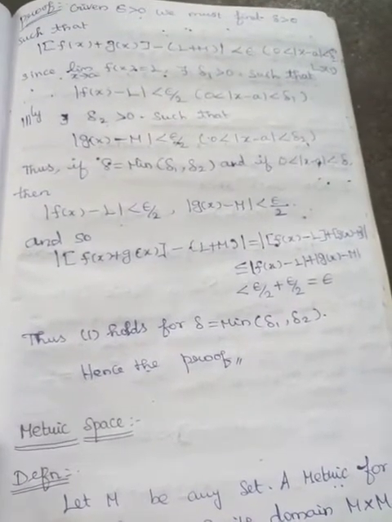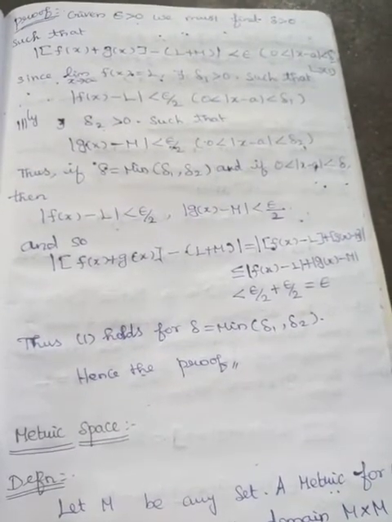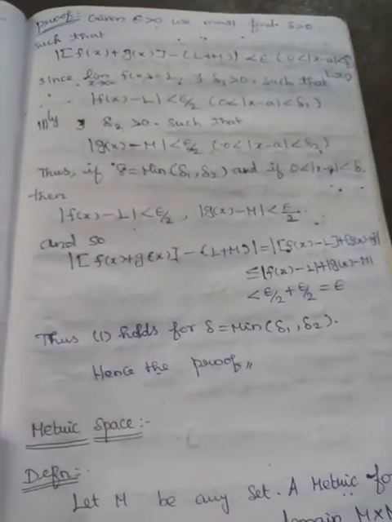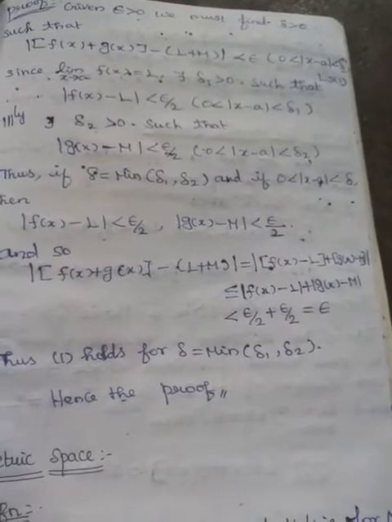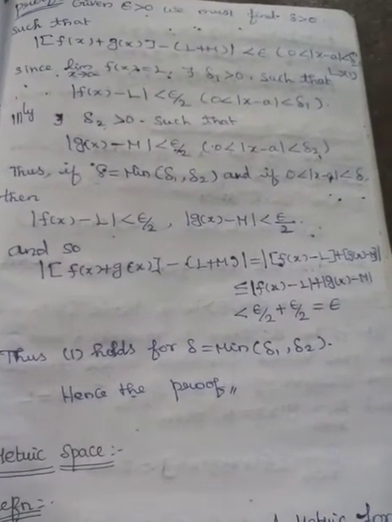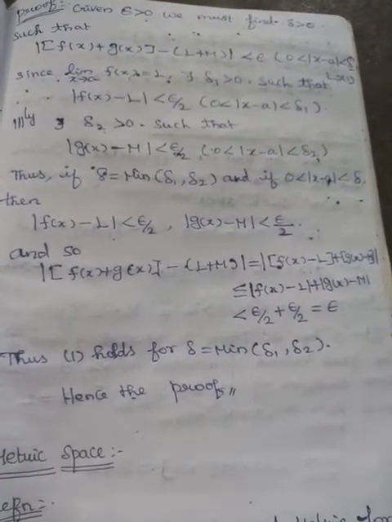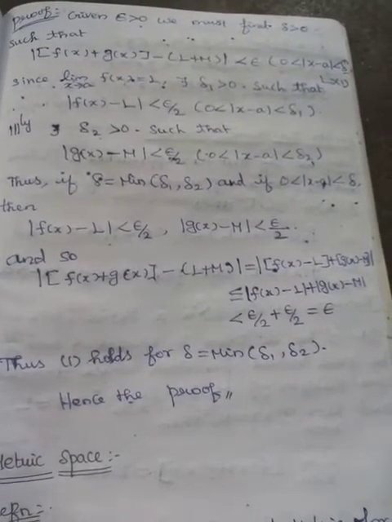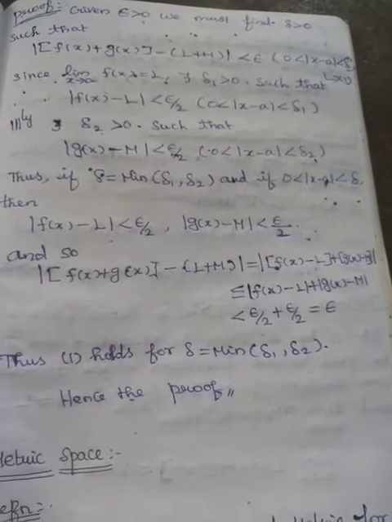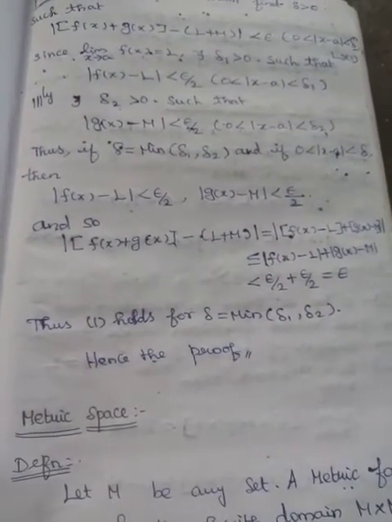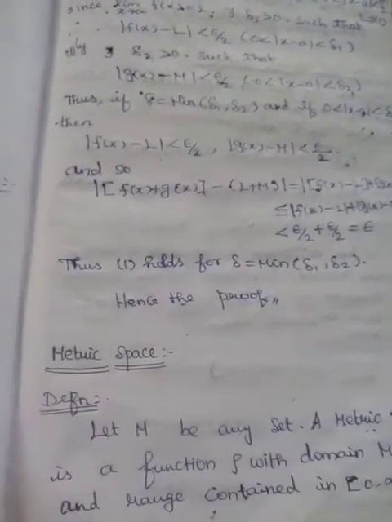modulus of f of x plus g of x minus L plus M equal to modulus of f of x minus L plus g of x minus M, which is less than or equal to modulus of f of x minus L plus modulus of g of x minus M. That means f of x minus L is less than epsilon by 2, and g of x minus M is less than epsilon by 2. Replacing the values, we get less than epsilon by 2 plus epsilon by 2, equal to 2 epsilon by 2. The 2 cancels, and the remaining value is epsilon. So, we get the answer. Thus, equation 1 holds for delta equal to minimum of delta 1 comma delta 2, hence the proof.